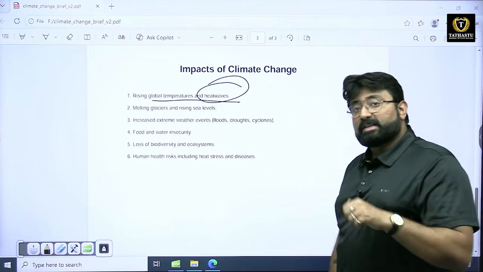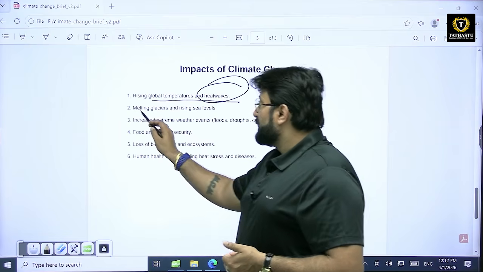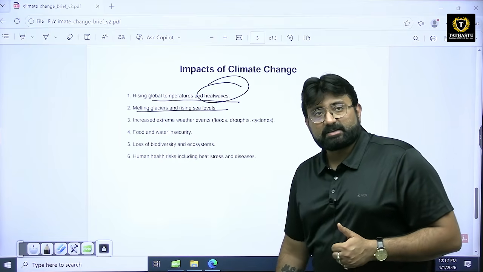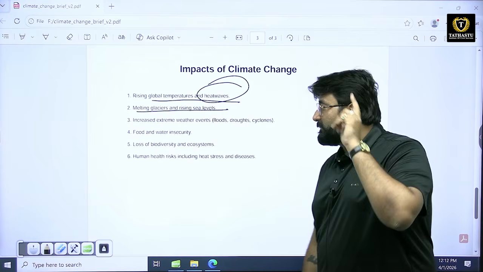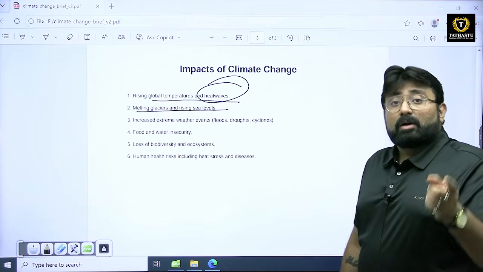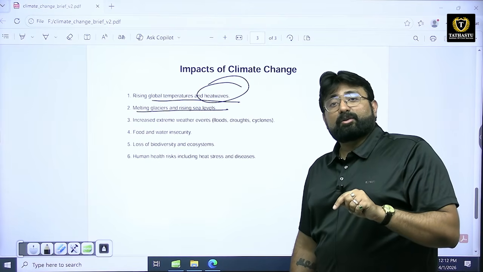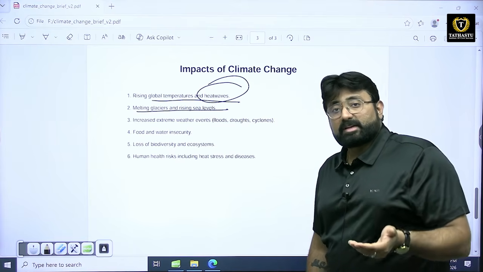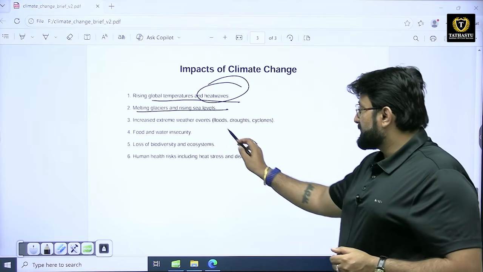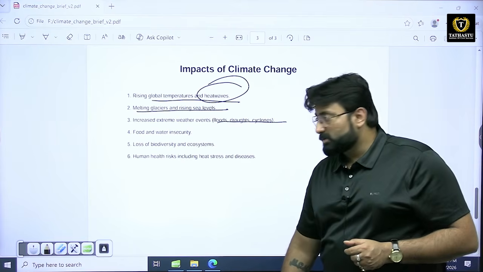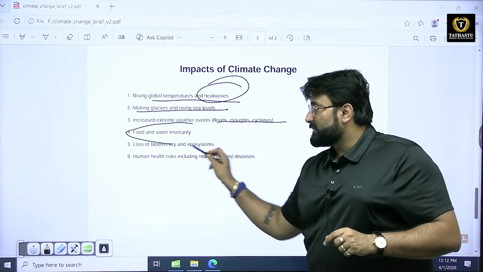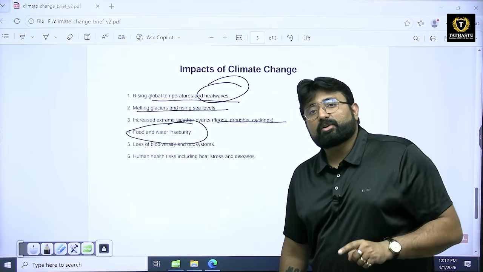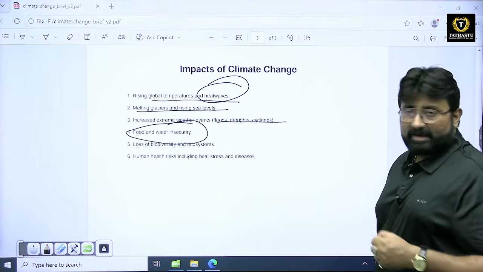Now, due to these rising temperatures, what is happening? The glaciers are melting and the sea levels are rising, and this rise in sea levels can definitely lead to coastal flooding. There is also a scenario related to many natural disasters due to climate change. Floods, droughts, and cyclones are increasing, and due to this, there is an impact on agriculture, due to which the food security of the world is declining.